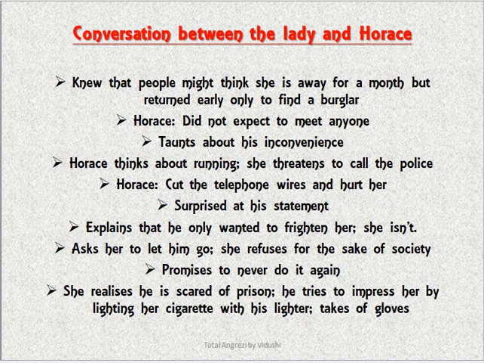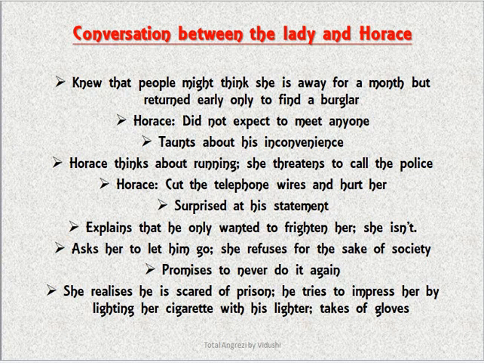Then there is a conversation between the lady and Horace Dunphy. She tells him that she knew people would think she's away for a month, but she returned early, and she did not expect to find a burglar at home. Horace says that he also did not expect to meet anyone, and she taunts him, saying, oh, I'm so sorry, me coming here has made your robbery inconvenient for you.